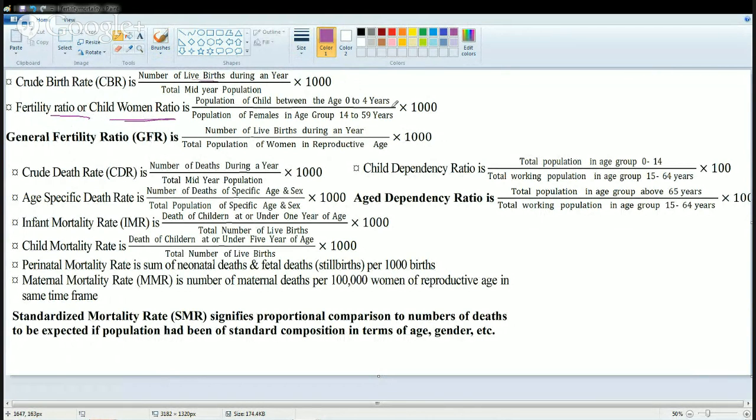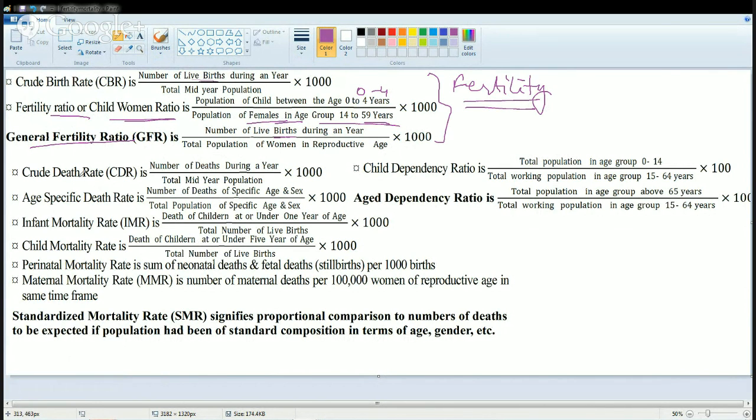It's the number of children in the age group of 0 to 4 divided by the number of females in the reproductive age group. Then we talk about the general fertility ratio. It's the number of live births divided by the total population of women in the reproductive age. So these three deal with the concept of fertility. Now we come on to the next concept, that is mortality.